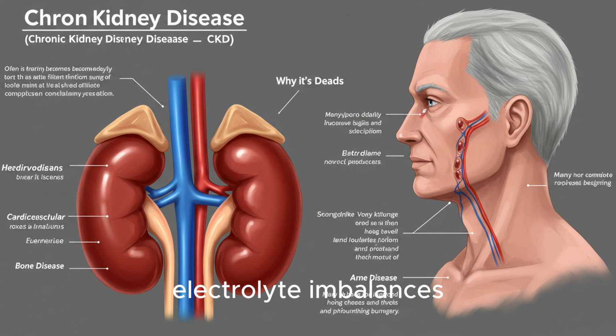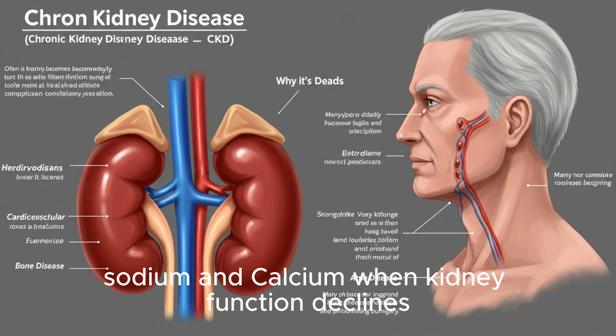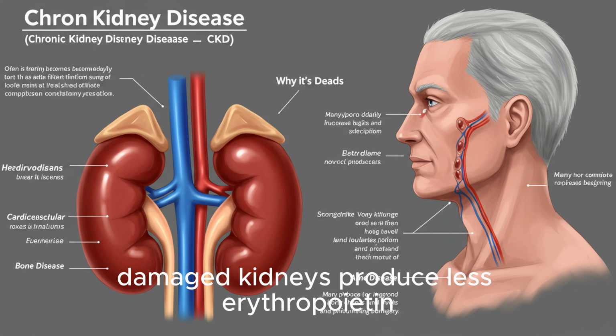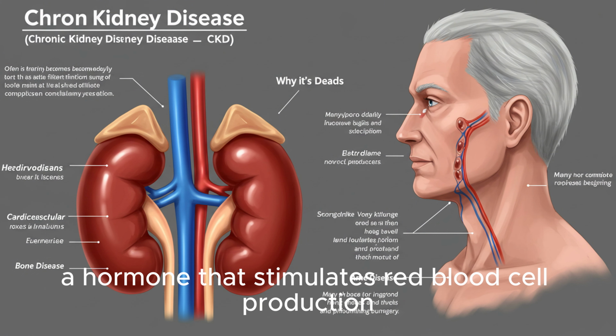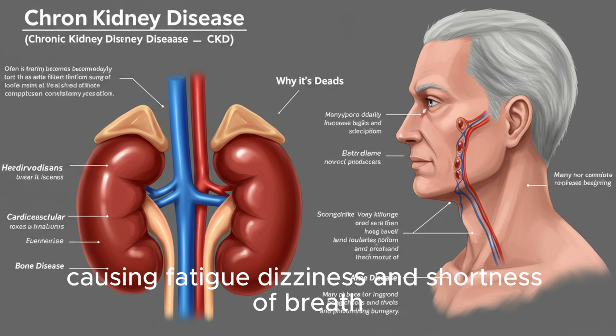Electrolyte imbalances. The kidneys help regulate levels of potassium, sodium, and calcium. When kidney function declines, these electrolytes can become dangerously imbalanced, leading to muscle weakness, irregular heart rhythms, or even cardiac arrest. Anemia. Damaged kidneys produce less erythropoietin, a hormone that stimulates red blood cell production. This often leads to anemia, causing fatigue, dizziness, and shortness of breath.